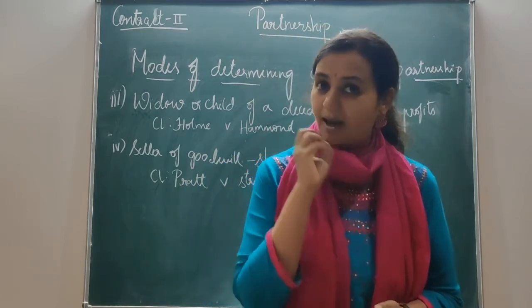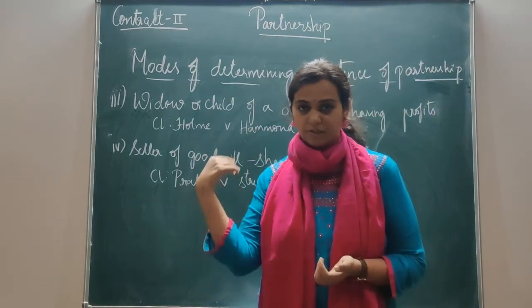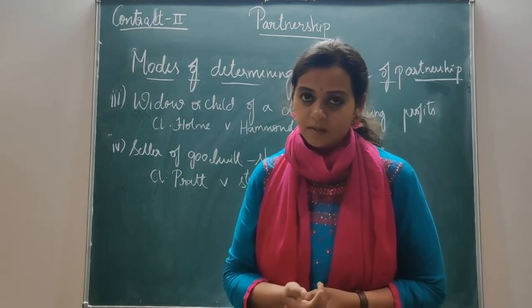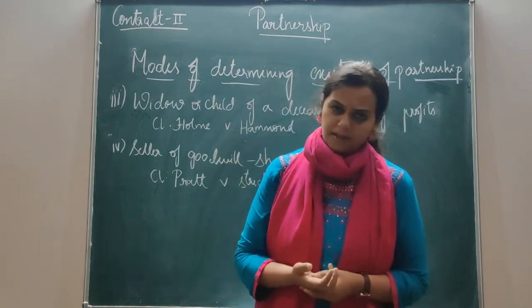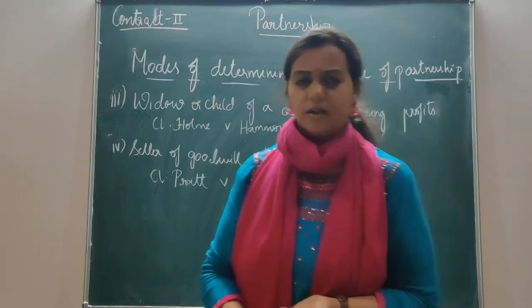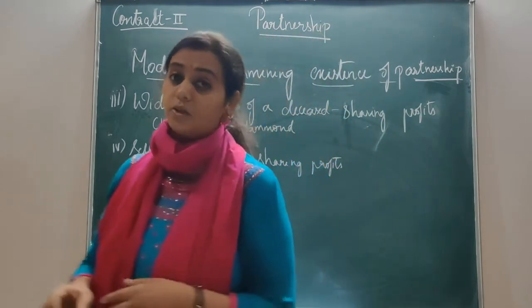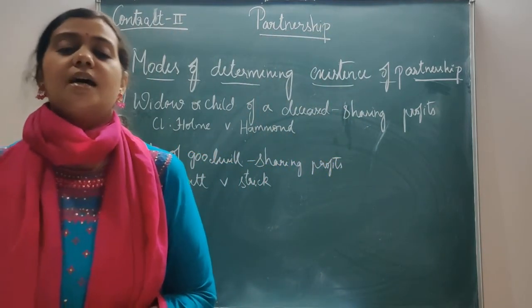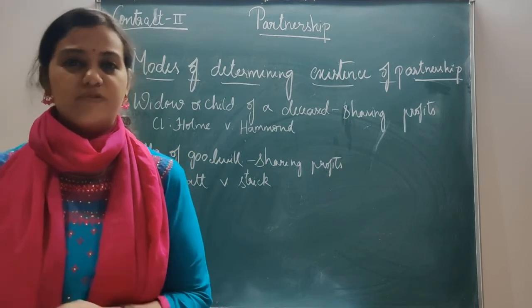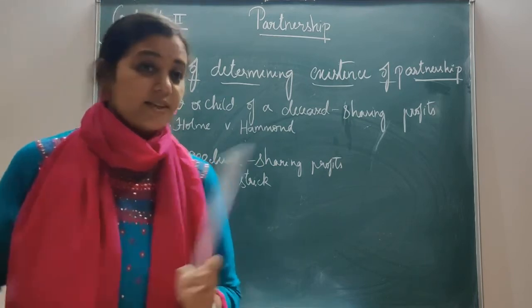If they make an agreement like that after the death of the deceased person, or initially only, then even the executors or legal representatives can become a part of the partnership firm. Clear with this?